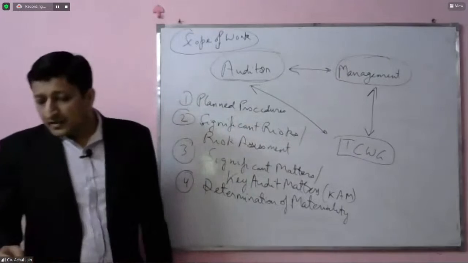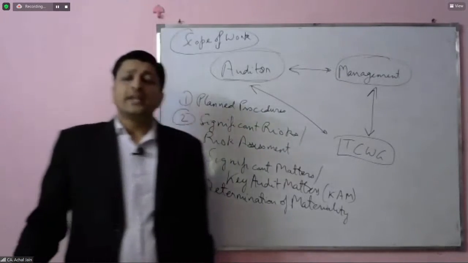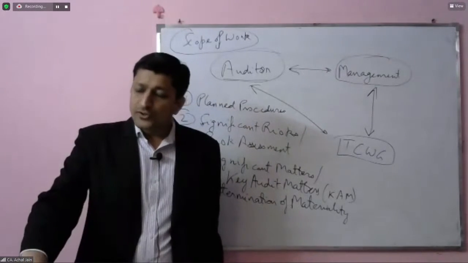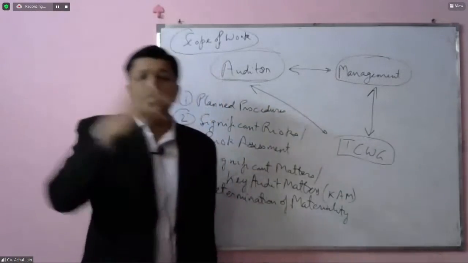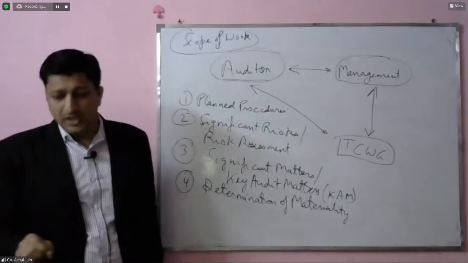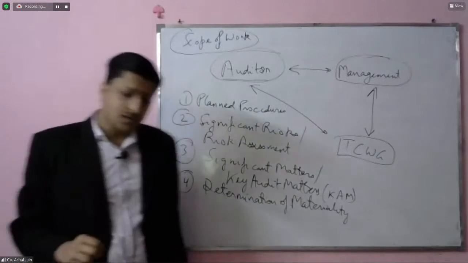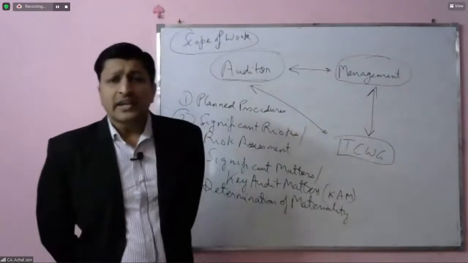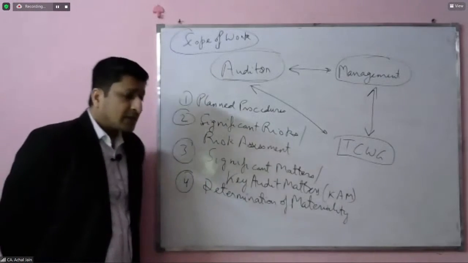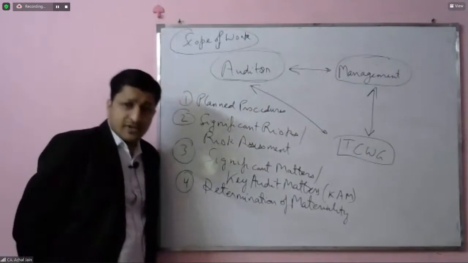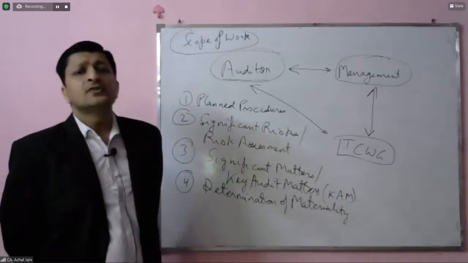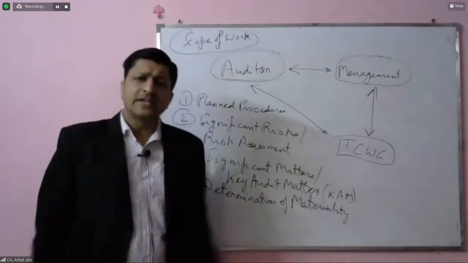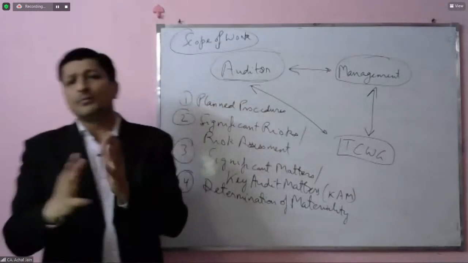Now, this is something which you would commonly find, or which you would commonly think is discussed between the auditor and those charged with governance. Because generally we think that if there are any observations, if there are any problems, only those areas should be communicated, or at least those areas should be communicated.